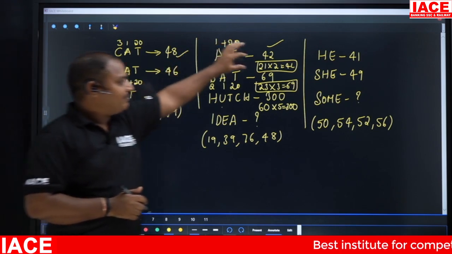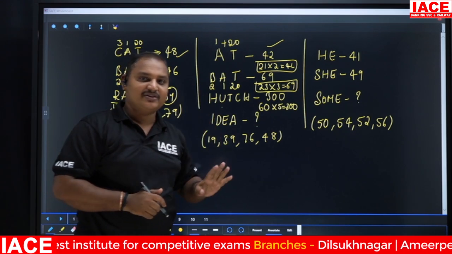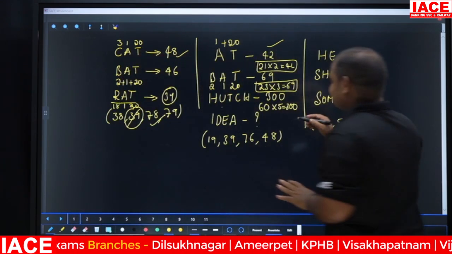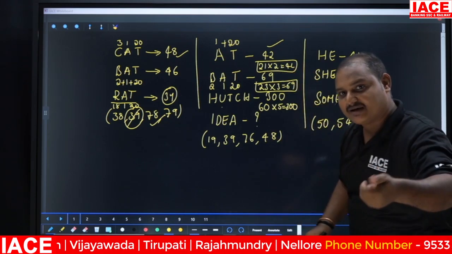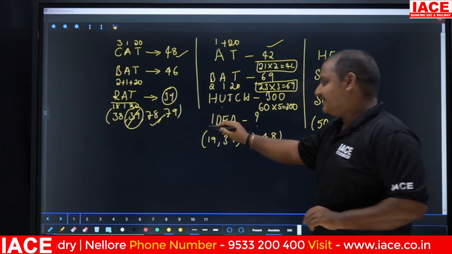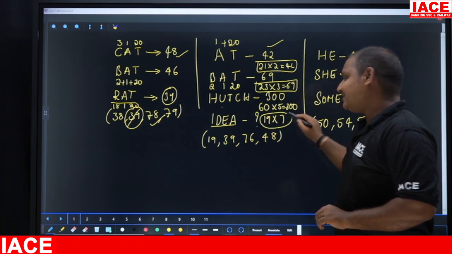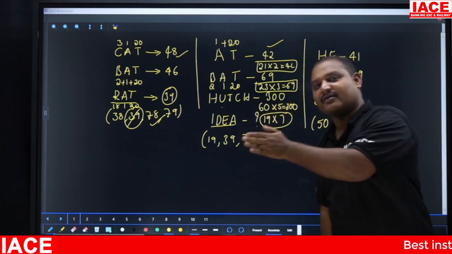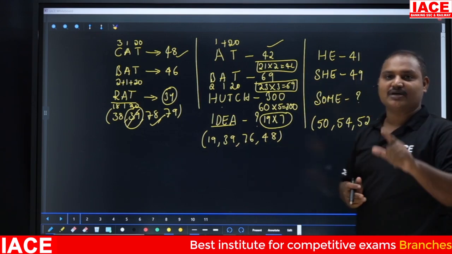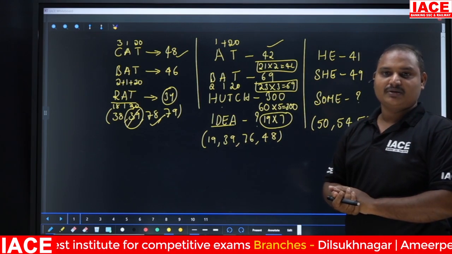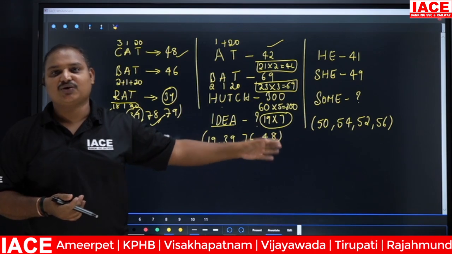So see here, it may look like they are multiplying with prime numbers, right? But suppose they have multiplied with 2, next 3, next 5, what will be the next prime number? 7. So I'll take IDEA. IDEA is nothing but 19. If I go 19 into 7, it will be above 100, but that is not there. Now you start disappointing yourself, because you already had some expectations on your answer that yes, I got the logic, but you haven't reached the logic yet.